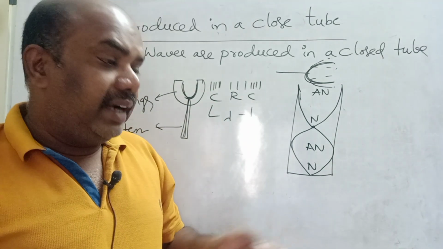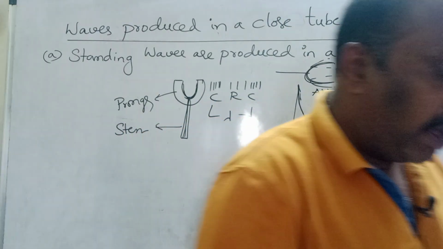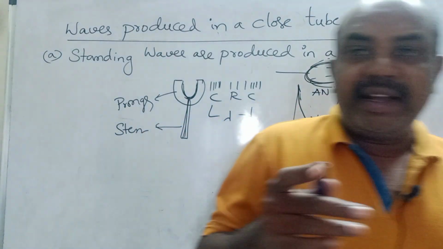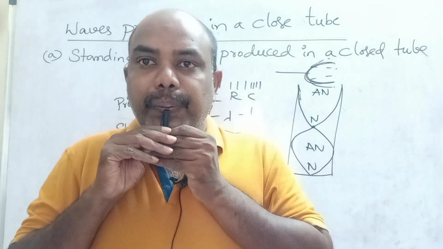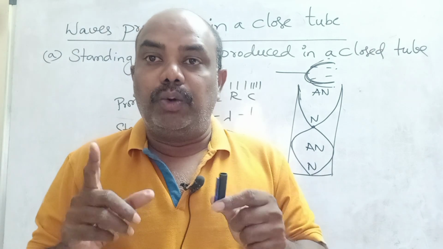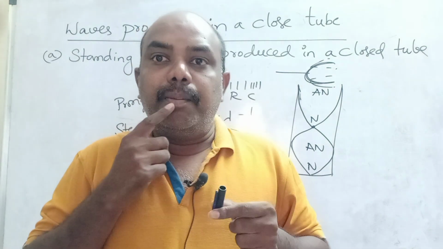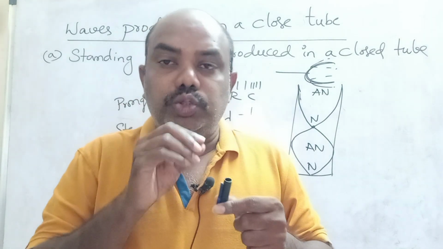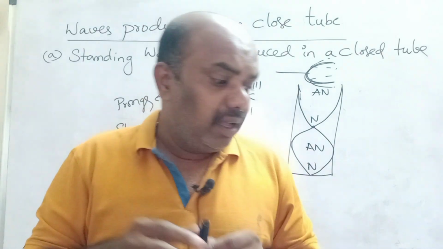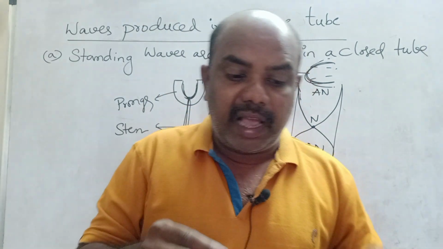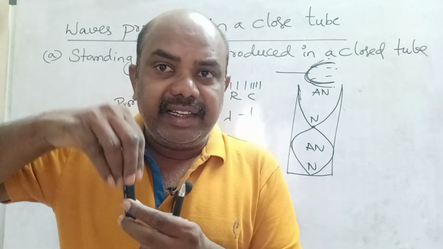See children, let us consider this is a pen cap. One second children, this is a pen cap. In this pen cap, what am I doing? I am blowing air. You are getting a loud sound. How are you getting a loud sound? Observe carefully. I am blowing air from my mouth into this cap. Loud sound is coming from this cap because some air is present in this cap.